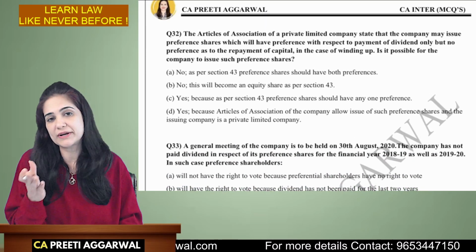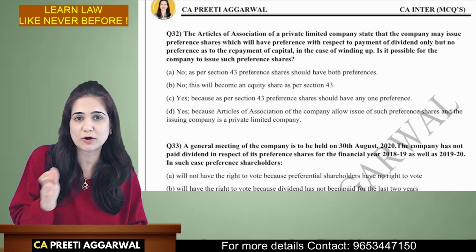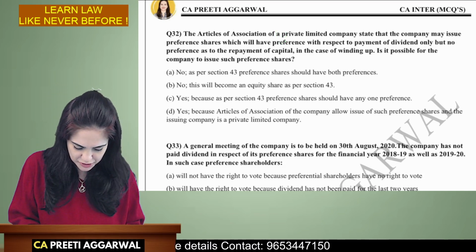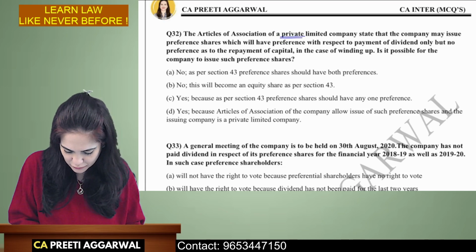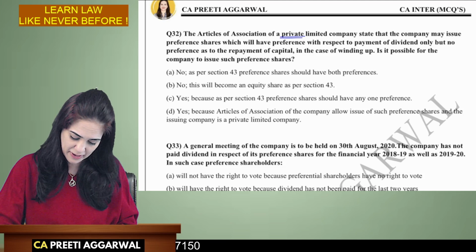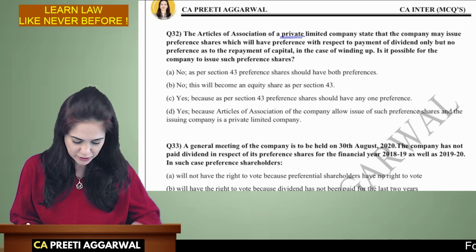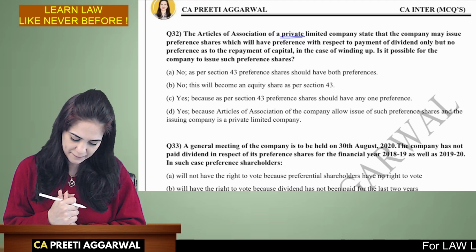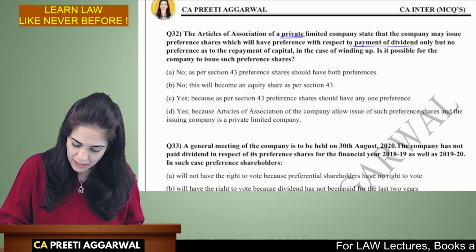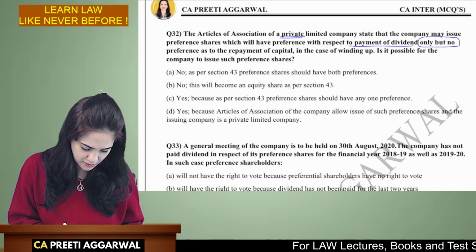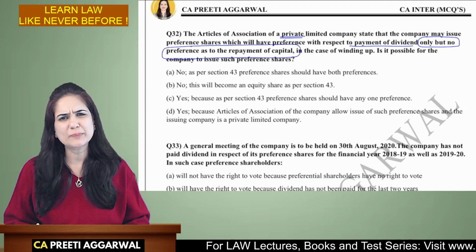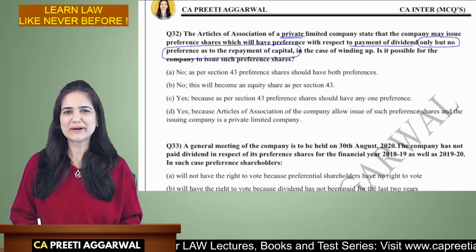So whenever you get a question wherein they have mentioned private or public company specifically, we need to highlight that, because the question may relate to specific provisions applicable to a private or a public company. The articles of a private company state that the company may issue preference shares which will have preference with respect to payment of dividend only, but not in case of repayment of capital. Okay, can a private company do that?